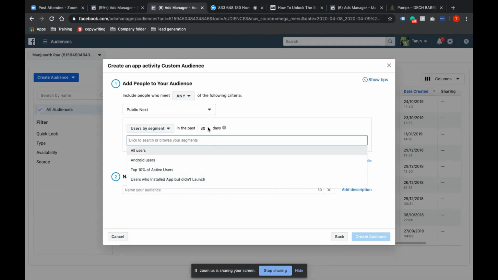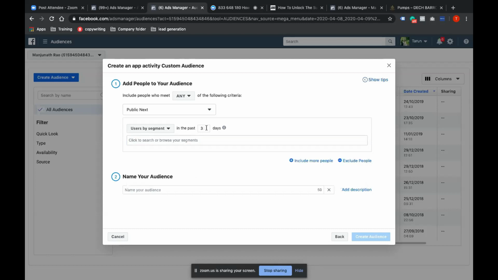Based on analytics, I know that there are 500,000 people who have installed the app but are not active in the past 30 days, or let's say the past 15 days. So I can just create a segment here: last 15 days active users or last 15 days inactive users. So I can create those kinds of audiences for app. Okay.